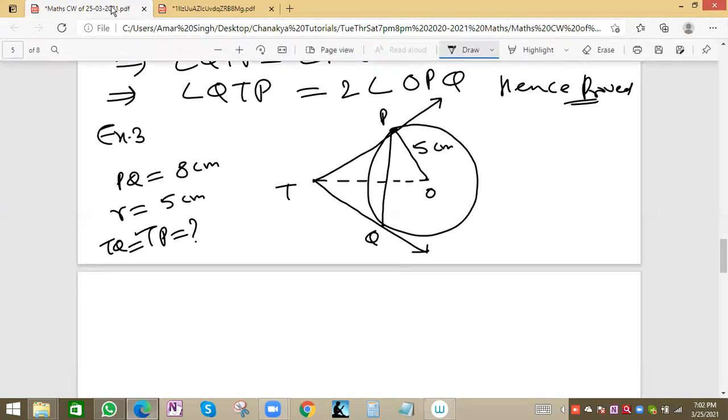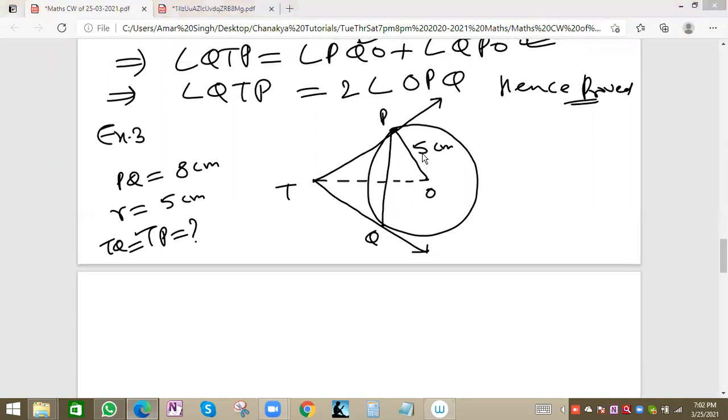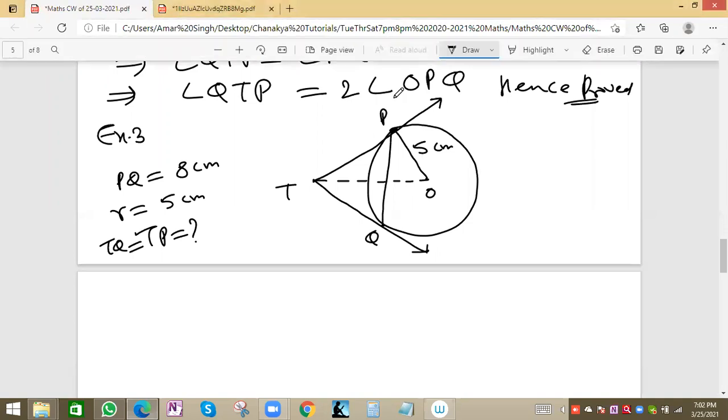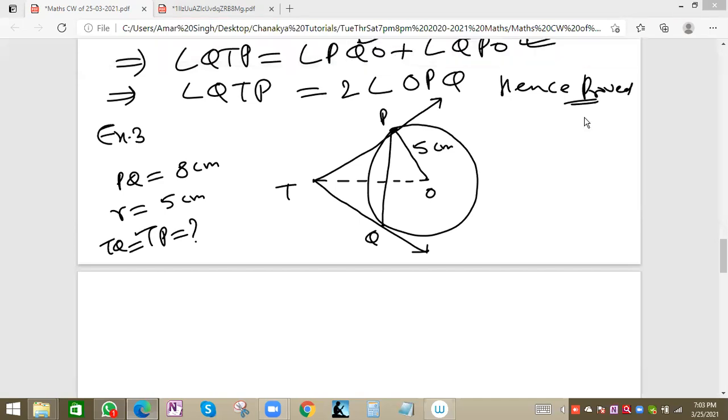Anyone got the answer? Navneet, Bhavya, Apurva. What is the value of TP? Now, what is the process? Any difficulty, Navneet? Shall I explain this question from the start?